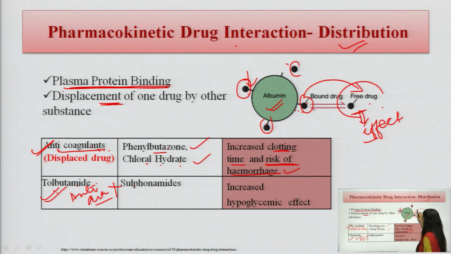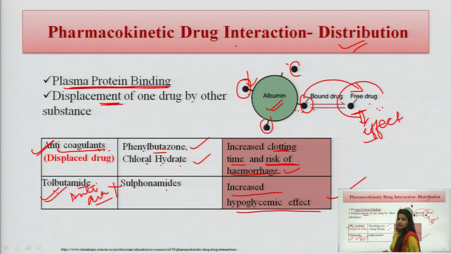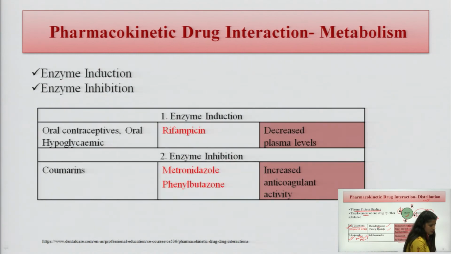Tolbutamide is bound with the albumins, and when the sulfonamides are administered to the patient, what happens is these sulfonamides will go and take the site of tolbutamide. The free amount of tolbutamide increases immediately and an increased hypoglycemic effect is seen. So whenever these types of drugs are given, we have to take care of these interactions.